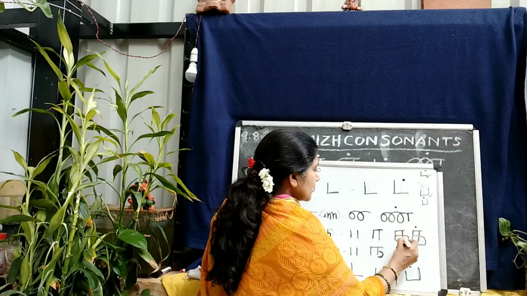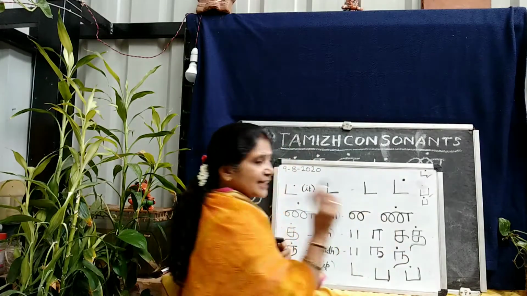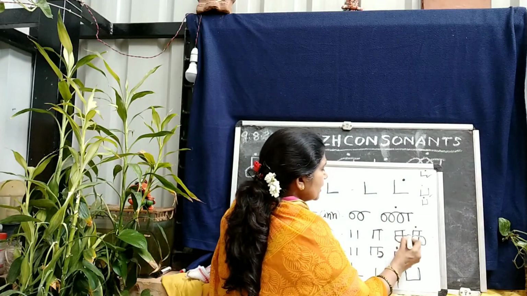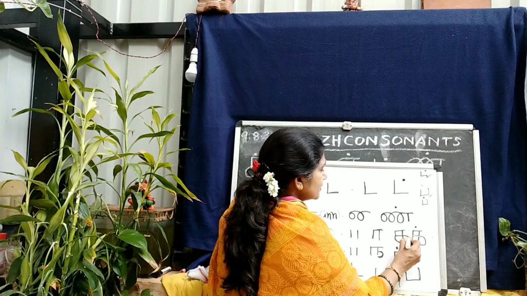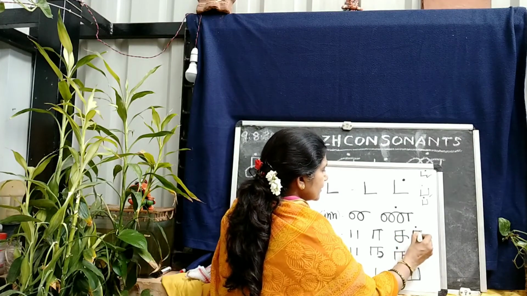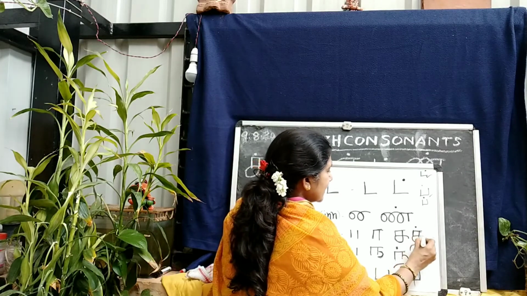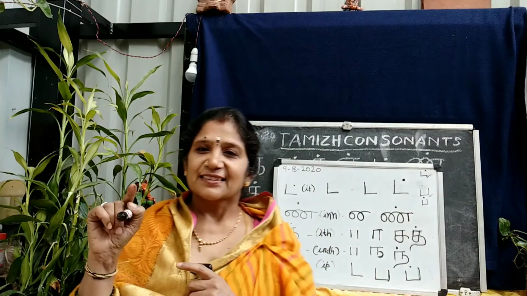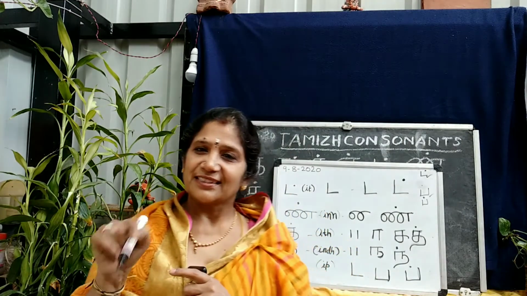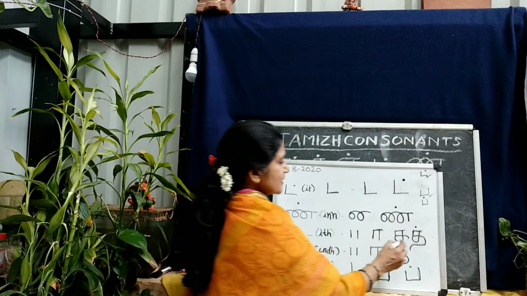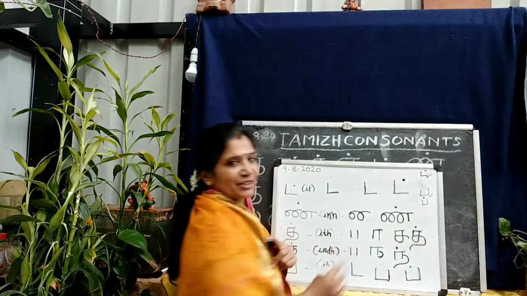From the second parallel line, bring it down, let it touch the first parallel line, bring it here, then stop it. It has a tail. Drop it down. It is just like ik, ich, like that. Only the last end part differs. So this is ith and a dot here.